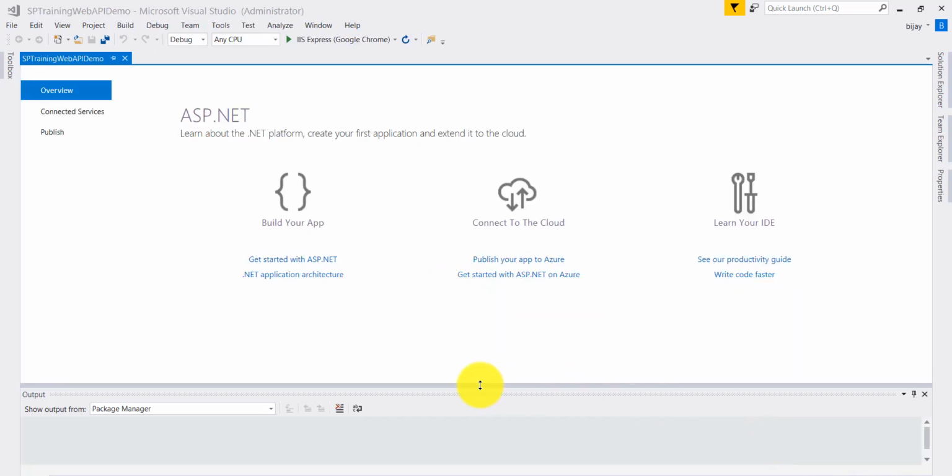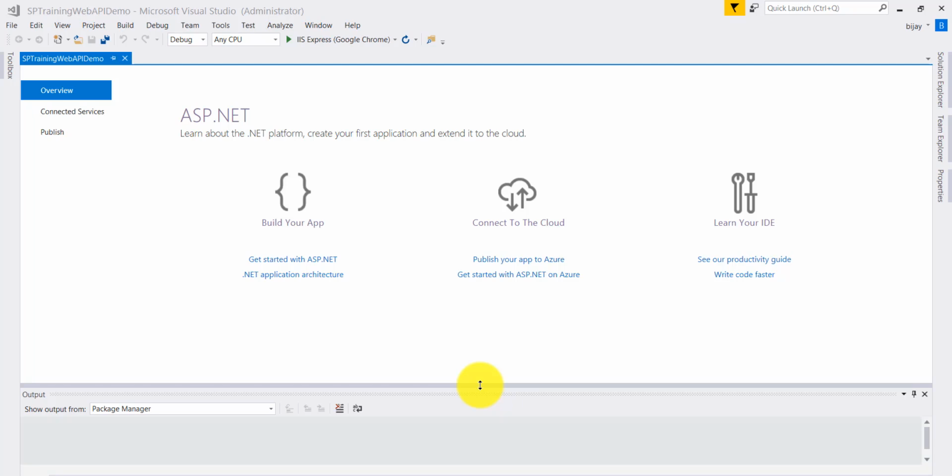So basically, Web API is an API, an application programming interface, which can be used to communicate with various components with each other. And ASP.NET Web API is what we can use to build HTTP services that can be available for various clients like browsers and mobile devices, accessible from anywhere.